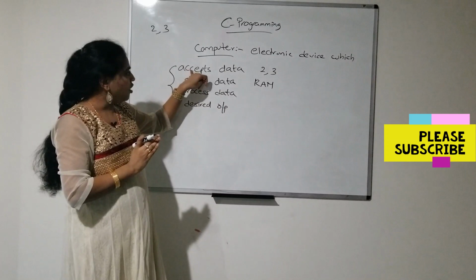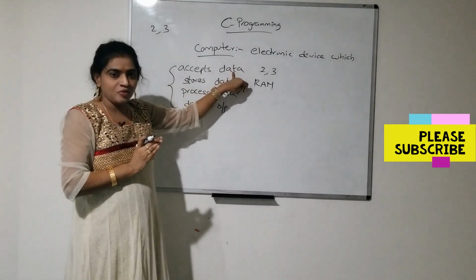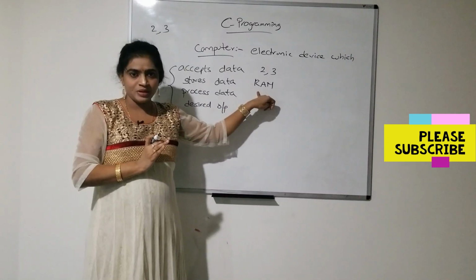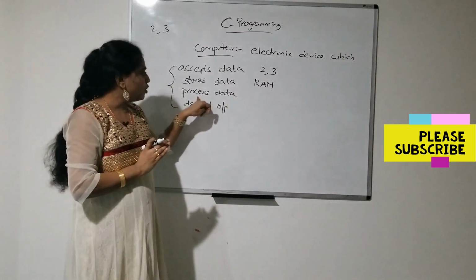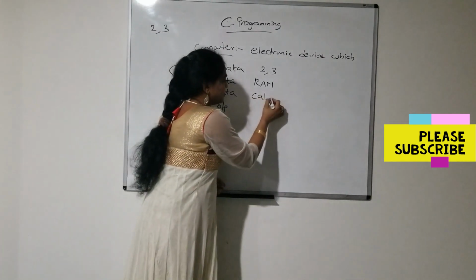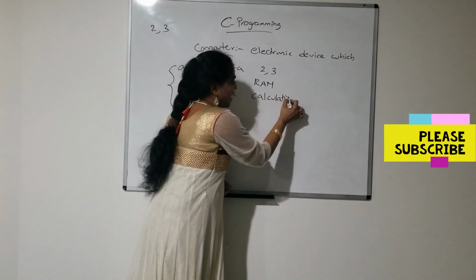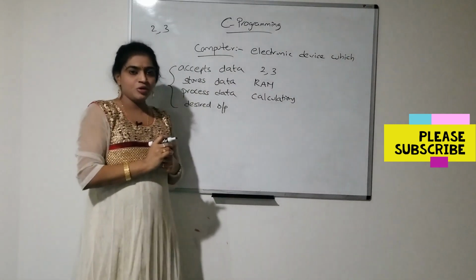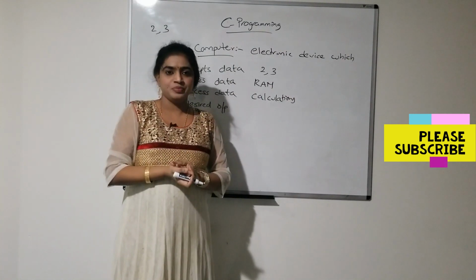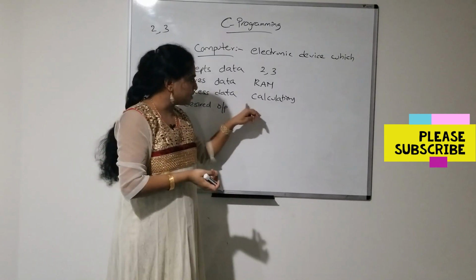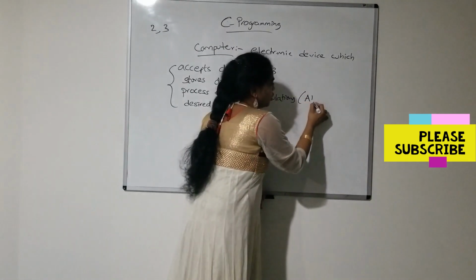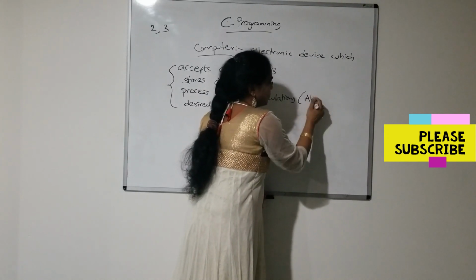So after accepting the data from the user, it stores the data in the RAM temporarily, and next, processes the data. Processing means performing calculations. This will be done by the CPU. CPU will process the data, it will perform calculations.